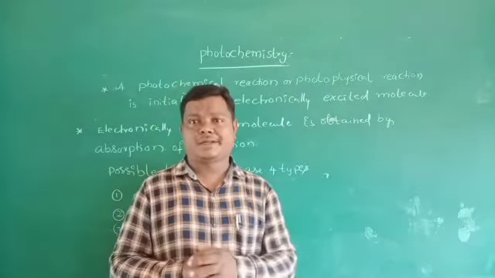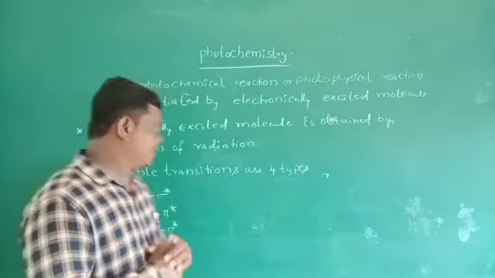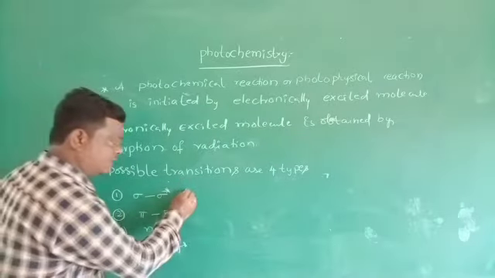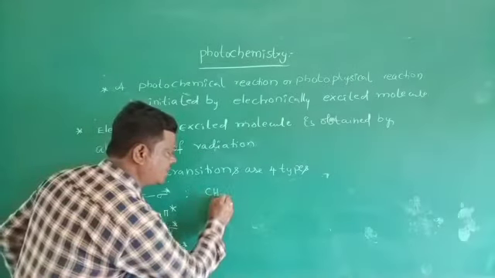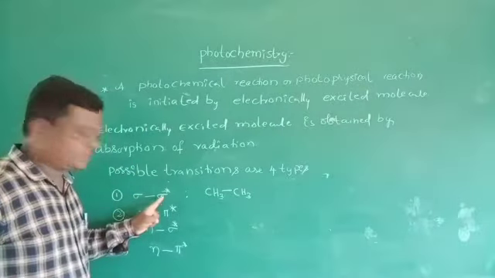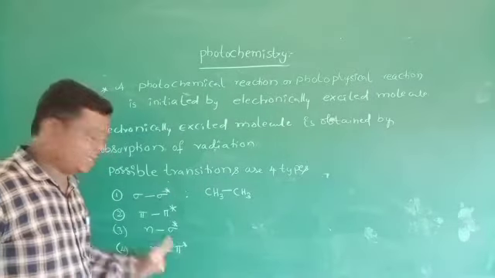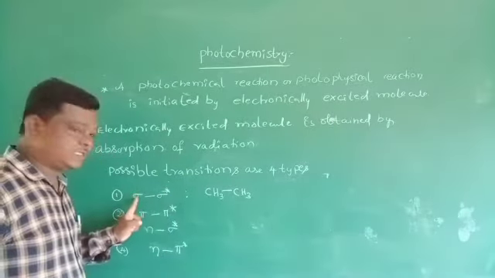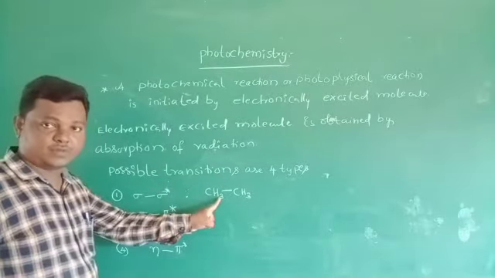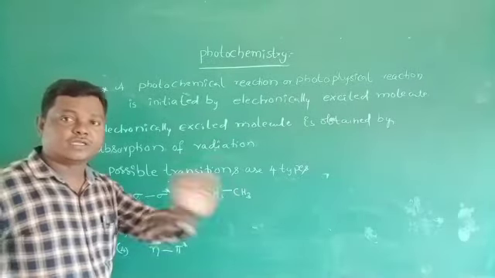So for electronic transitions, there are four types. Four possible electron transitions are there. That is sigma to sigma star transitions. Here, for example, you take hydrocarbons. Here only sigma bond is there. So this is the bonding orbital. This asterisk symbol indicates that this is an anti-bonding orbital. These are the bonding, this is anti-bonding. The sigma to sigma star transition is possible in only saturated hydrocarbons. For example, alkanes: methane, ethane, propane, butane. These are the saturated compounds.